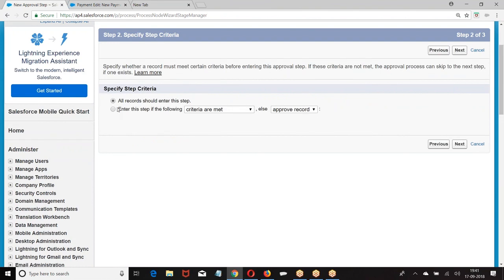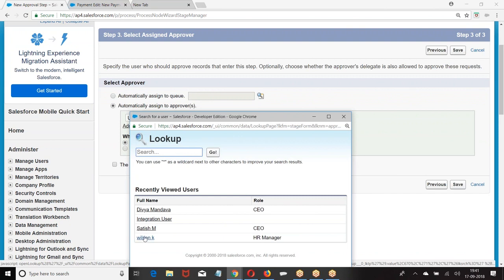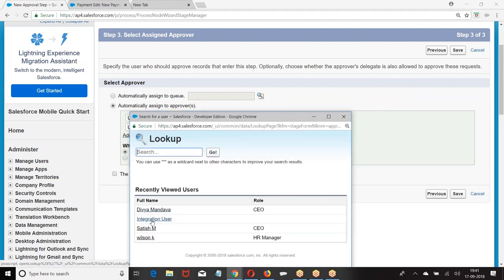Record should enter this step. I told, every record should enter this step. Next. Automatically assign the record to user Wilson. Automatically assign the record to user Satish.